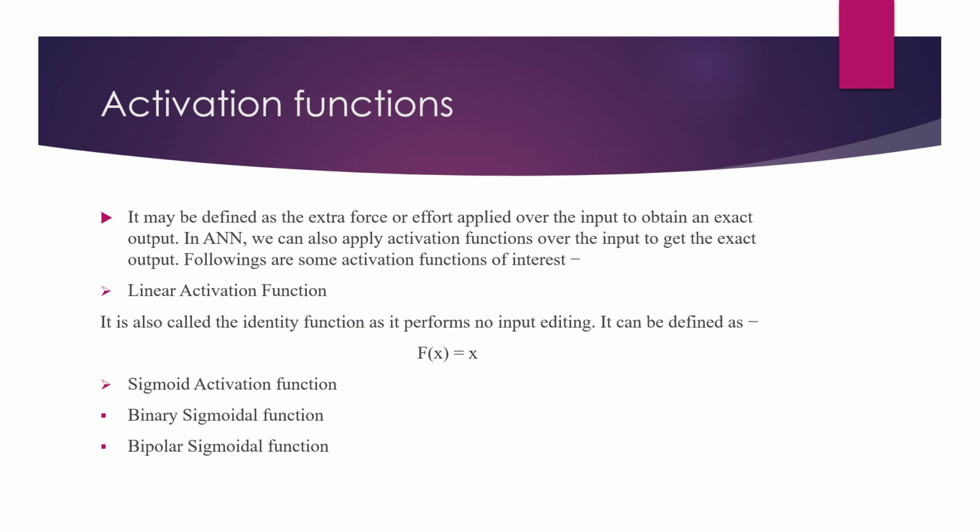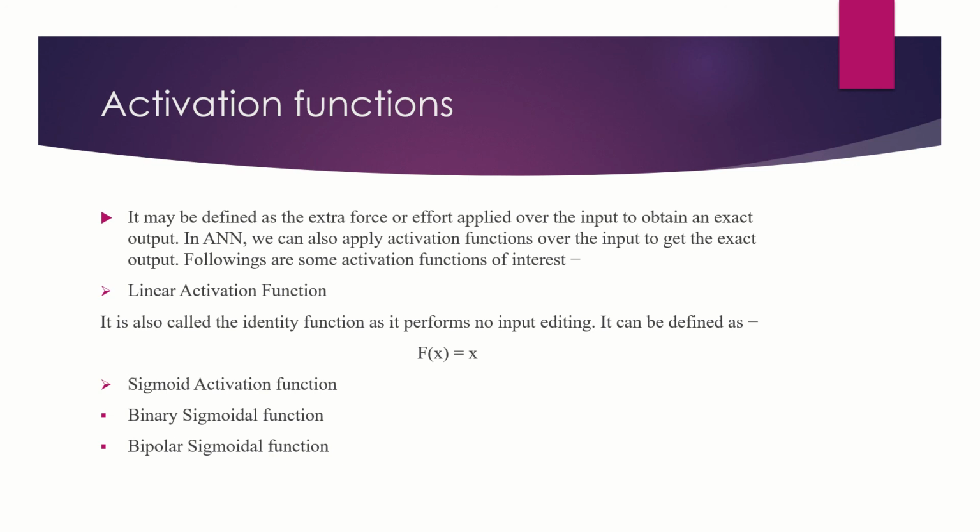So what are activation functions? They may be defined as the extra force or effort applied over the input to obtain an exact output. In ANN, we can also apply activation functions over the input to get the exact output. Following are some activation functions of interest: the linear activation function and the sigmoid activation function. We will talk about these activation functions. This one is linear and the other is sigmoid.